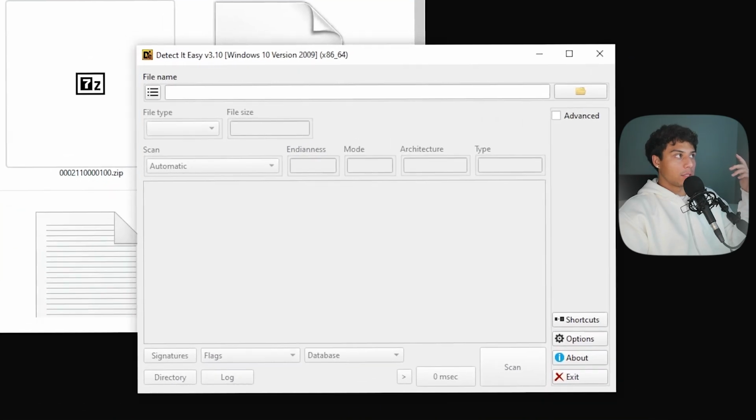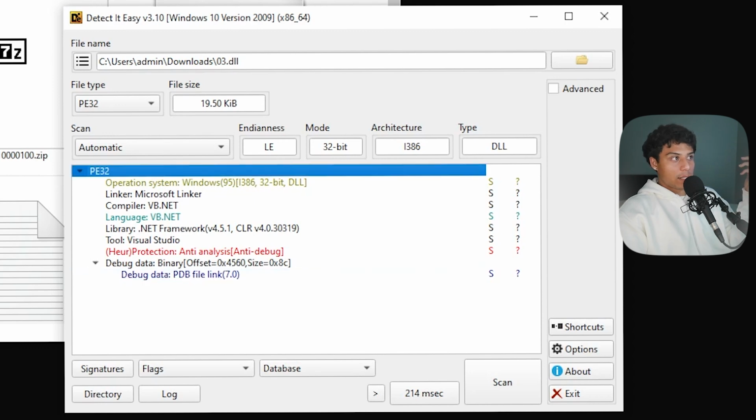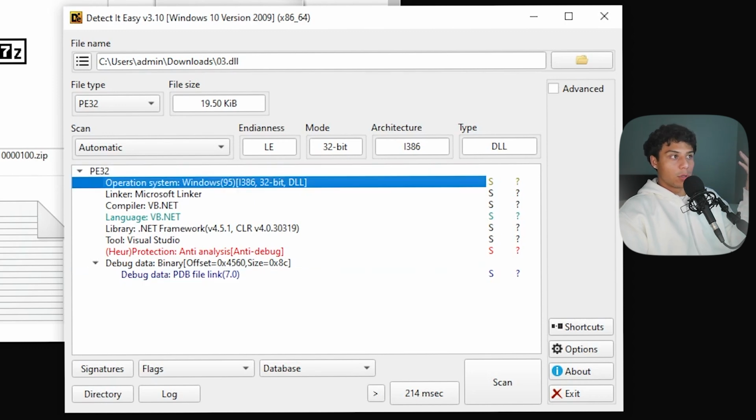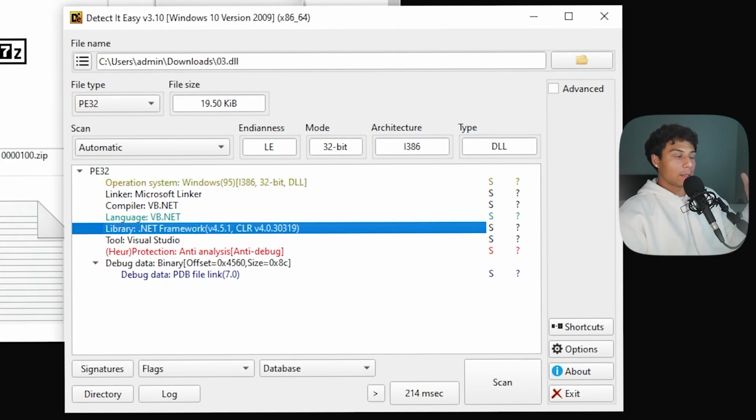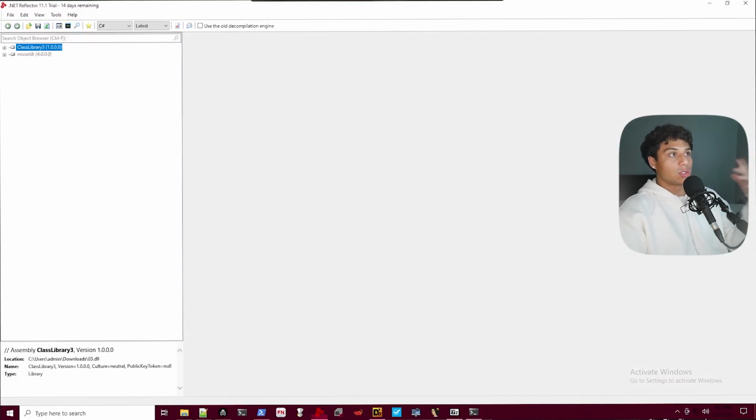We can throw it into Detect It Easy and get some easy hits from it. So it looks like it's a portable executable. It is confirmed a DLL. It's written in .NET, and it is flagged as having anti-analysis, anti-debug protections. So we can use either dnSpy or .NET Reflector. We can decompile and take a look at their DLL source code.